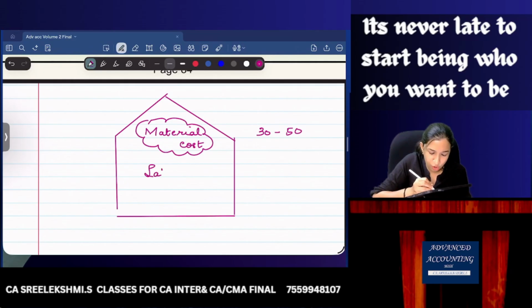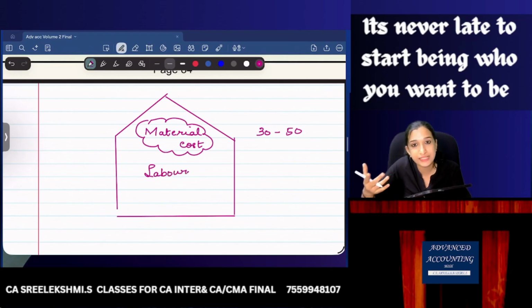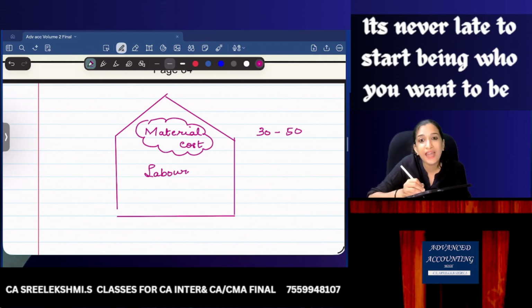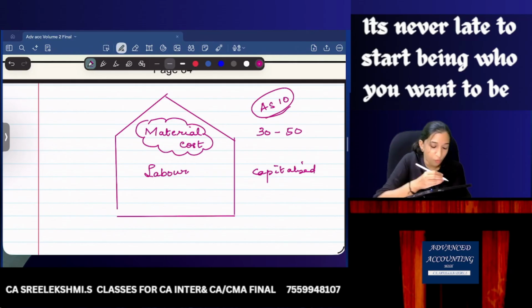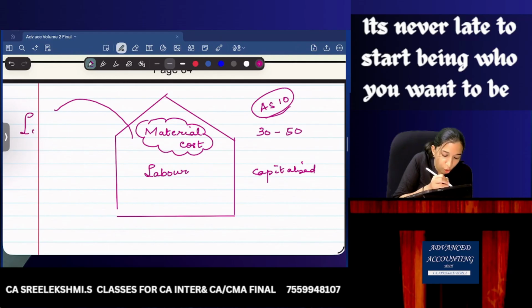What about labor cost incurred or technician salary, site preparation cost, initial delivery expenses, so many items during the construction period? What is the treatment? Will be capitalized. Yes or no? Yes, this we have studied in AS10, PP. Now, what if for this construction of a building, there is a loan?